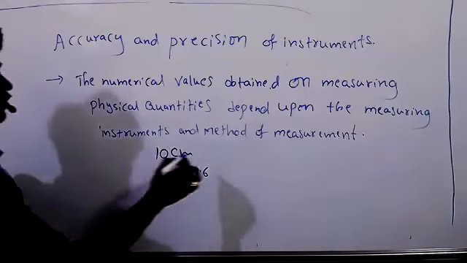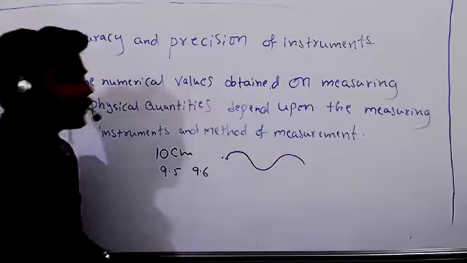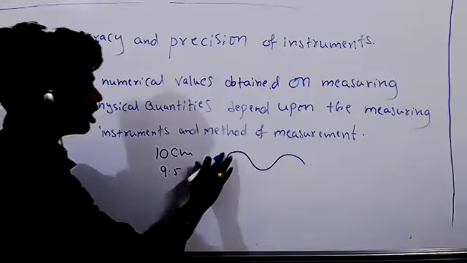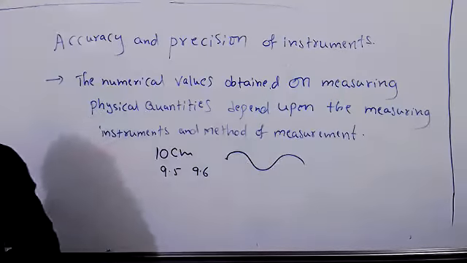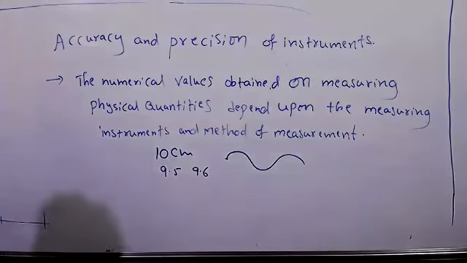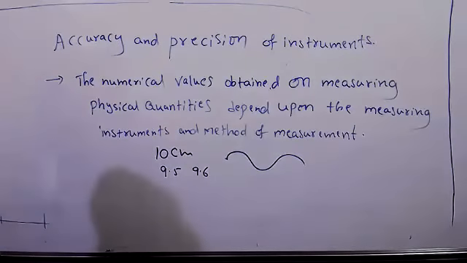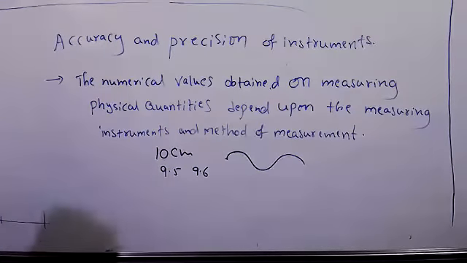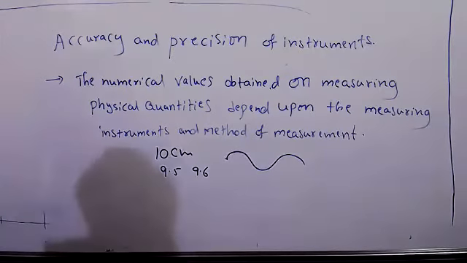Suppose I ask you to measure the length of the path, how will you measure this? Using a thread, approximately. Thread and scale, measuring tape. Somebody will give an approximate value.